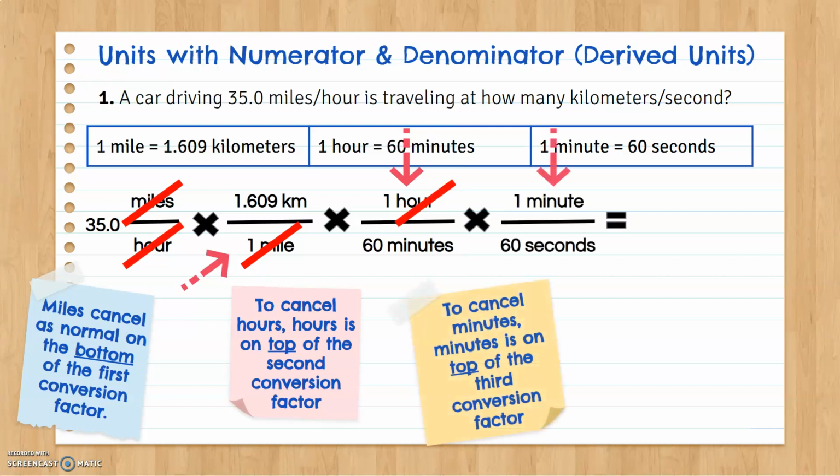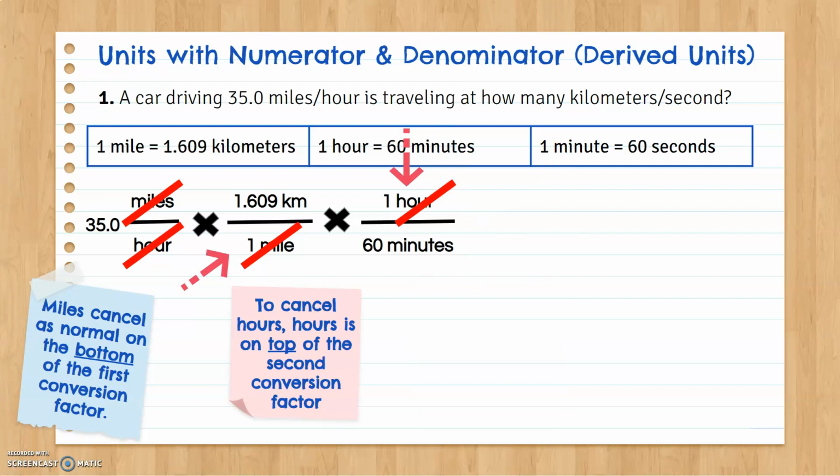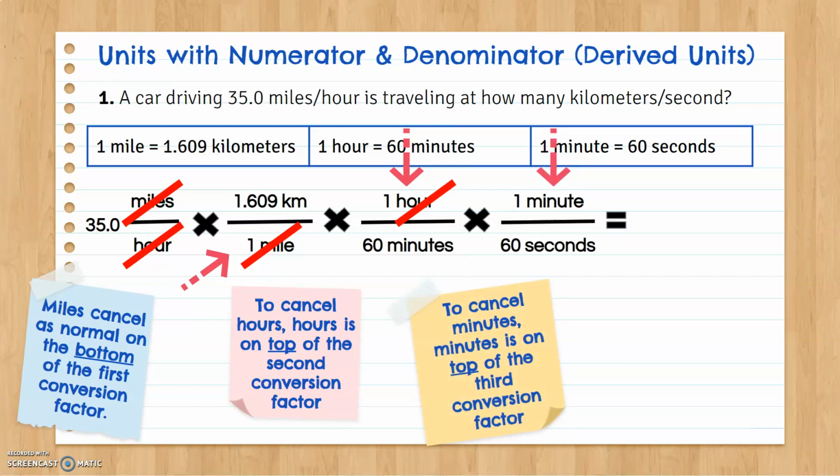We go ahead and get rid of our minutes. Notice minutes is on top, right? So like we're getting rid of minutes. It's on bottom and it's on top of the third conversion factor. Away they go. And see, now I have seconds on the bottom, which is what I want. And so that is a good thing.